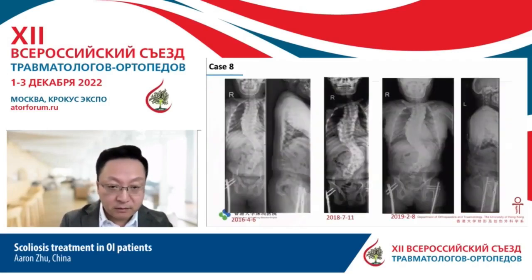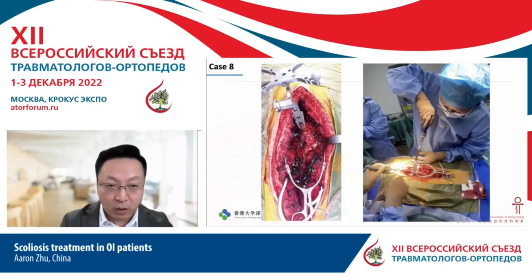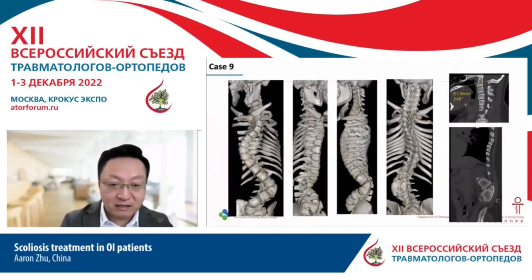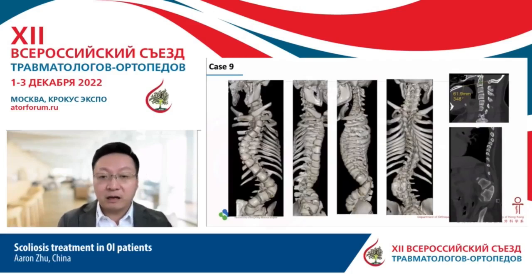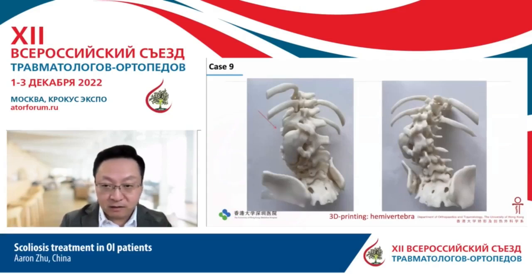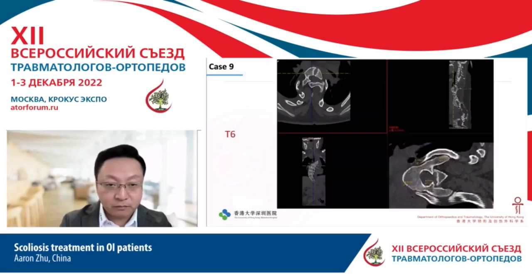Another case. So this one is a little bit bizarre. Although we use navigation, sometimes we cannot insert the pedicle screws. Why? Because in this case we can only fix the lumbar spine. We have to give up the thoracic spine. You can see that it's very uncommon. You can see the congenital changes on the lumbar spine. Okay, and this is a 3D print of this patient. Very unusual.